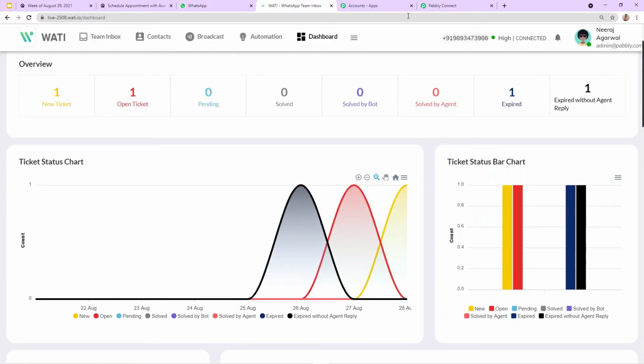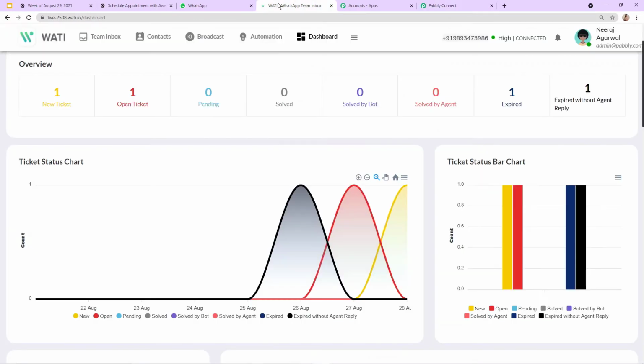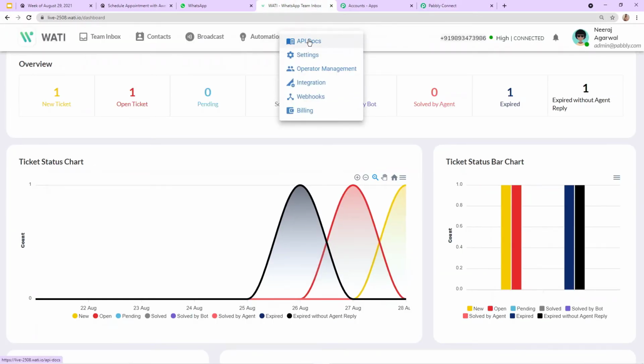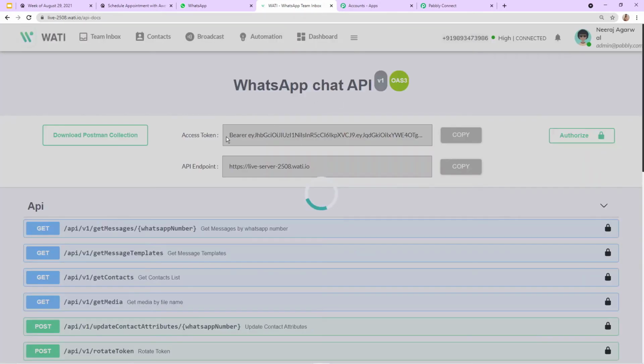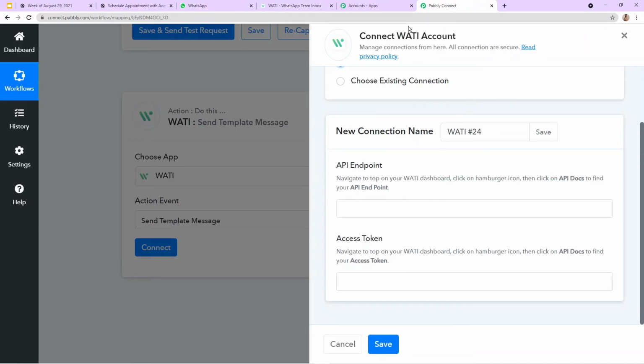Okay, so here we need to first connect it. So here we need to go to API docs. From here we need to click on this option and then click on API docs. After clicking on API docs, you can see both of the keys are available here, the access token as well as the API endpoint. The first one was the API endpoint.